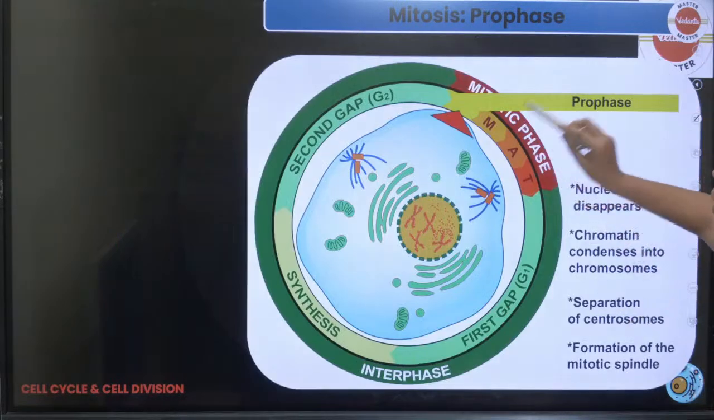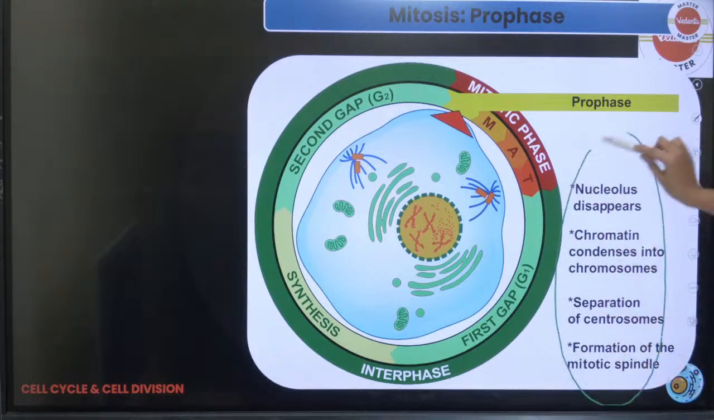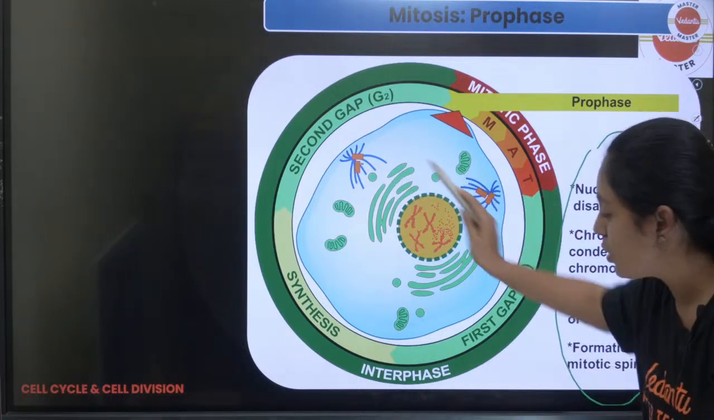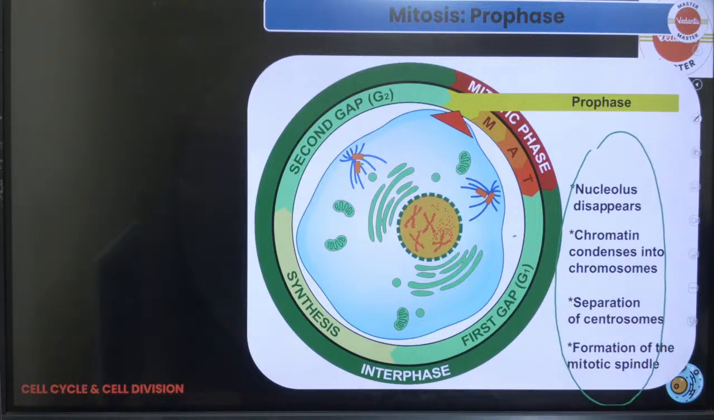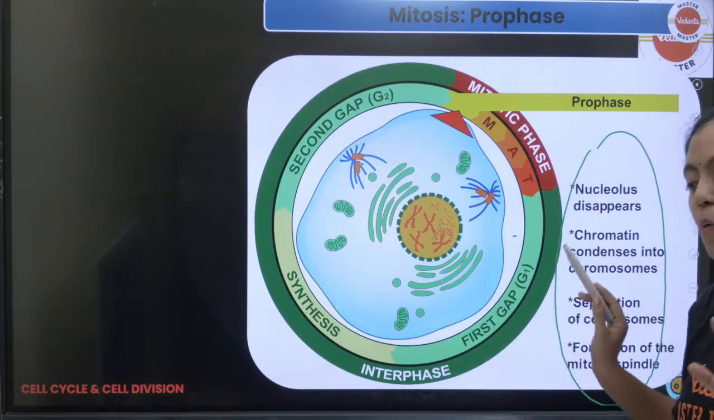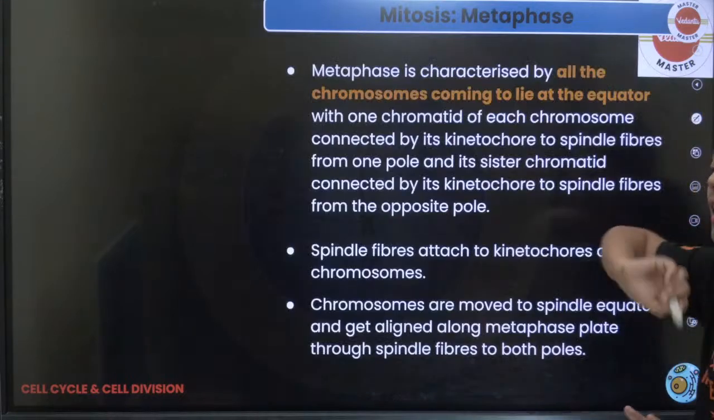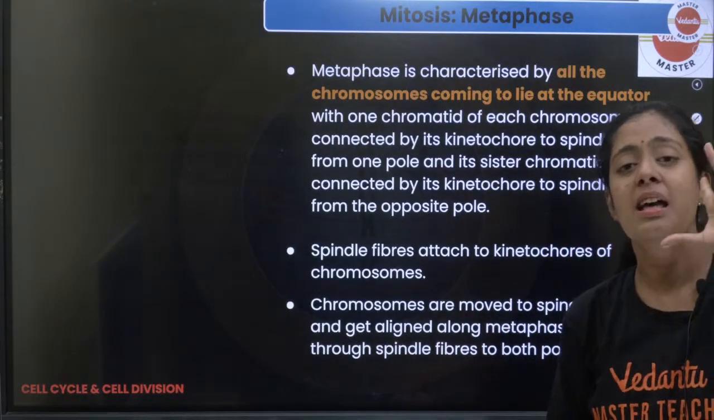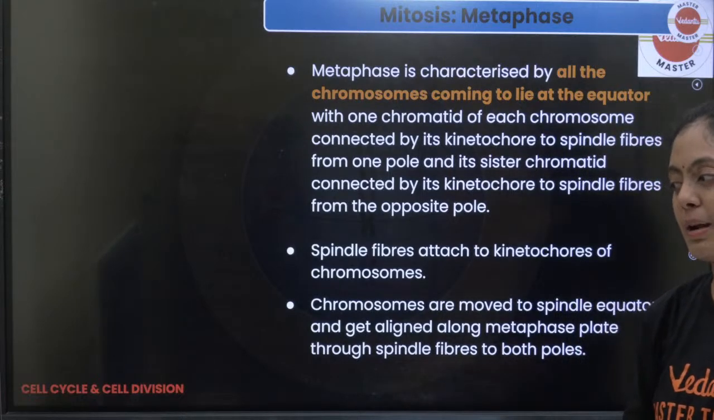Next, this is in your prophase. Just writing these points is enough. Nucleolus disappears, chromatin condenses into chromosomes, the separation of centrosome happens. You can see the separation of centrosome happening, and the formation of the mitotic spindle begins in prophase. The same thing happens in your meiosis too. In meiosis there are certain changes, and only that I will explain to you.